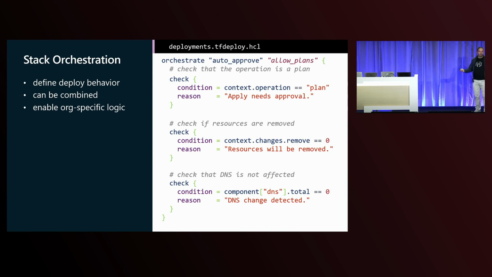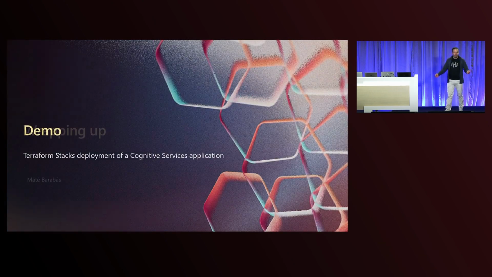Doesn't matter if everything is running because nobody can connect to it. So in that case, have a deployment rule, orchestration rule that makes sure that that is no longer a problem. Oh, and to show you how this all works, let me quickly switch to my laptop.